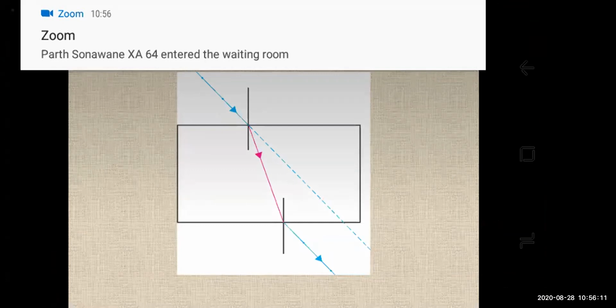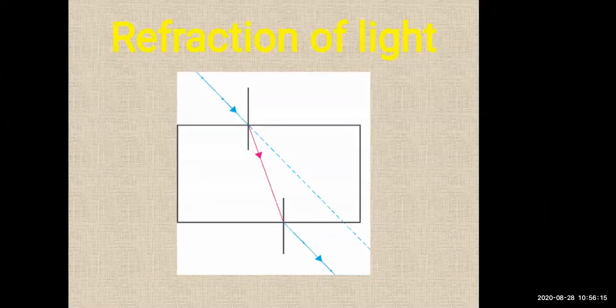Everyone, I hope the textbook is there in front of you. You can go through that also. In that, the labeling is given. What is the name of the glass slab? PQRS. You have to draw an inclined straight line on the side of PQ so that it intersects PQ at N.